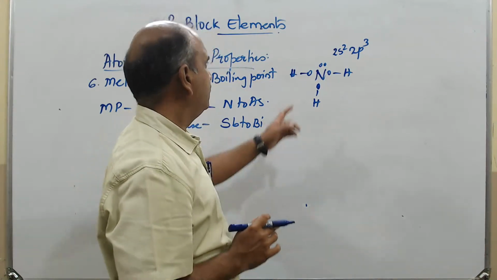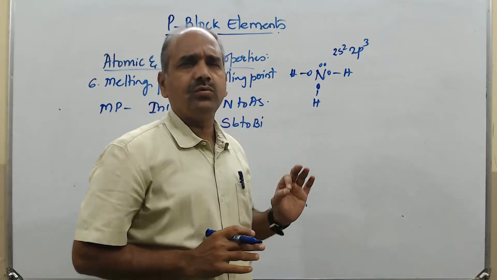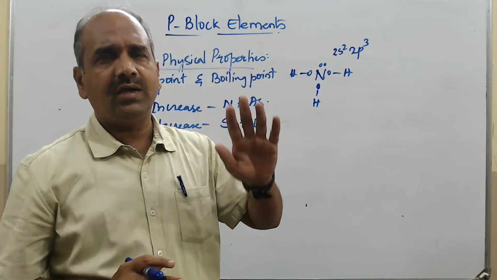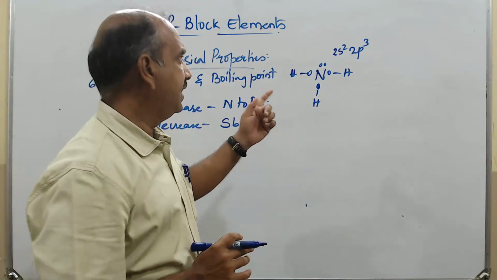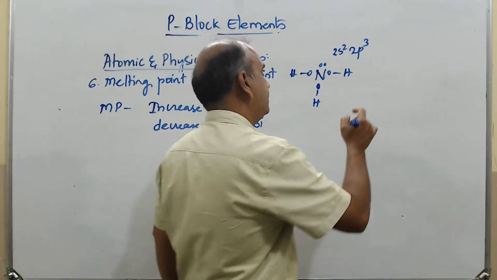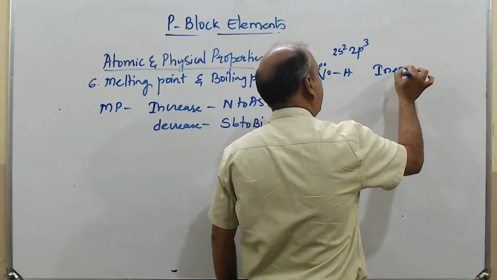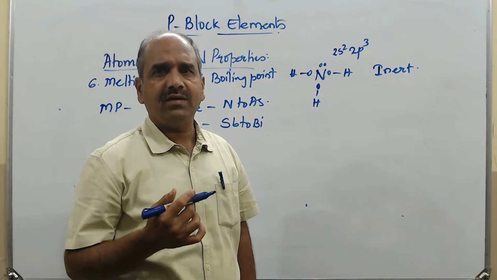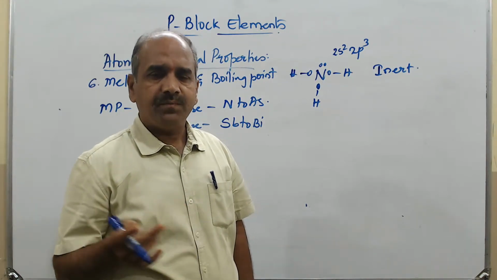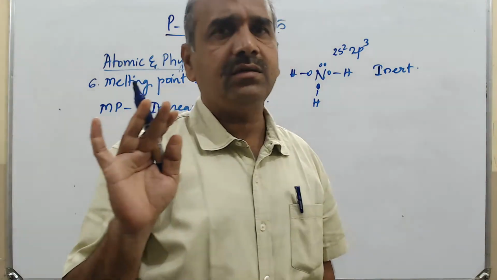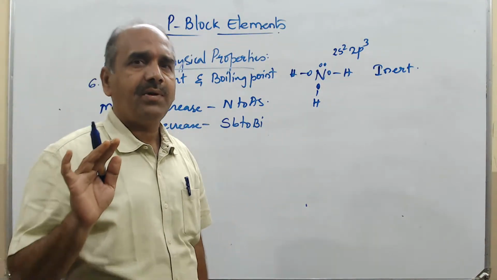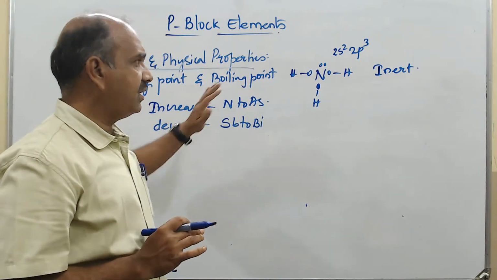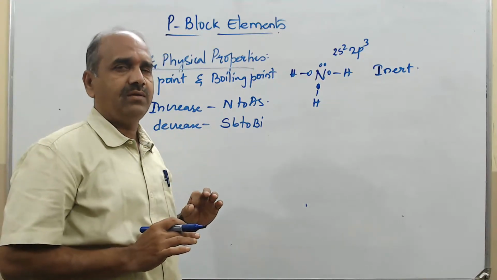Those 2, though they are present in the final shell, the valence shell, are still not involved in the bonding. They remain inert. Such a pair of electrons which remains inert gives an effect that we call the inert pair effect. They are present in the valence shell, but they do not take part in the bonding. That effect we see in the first three elements, nitrogen to arsenic. Only three electrons are going to be involved.